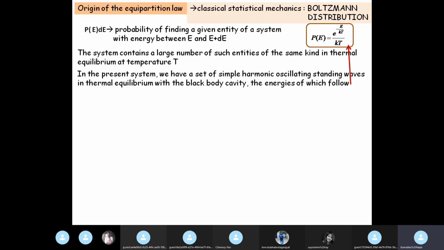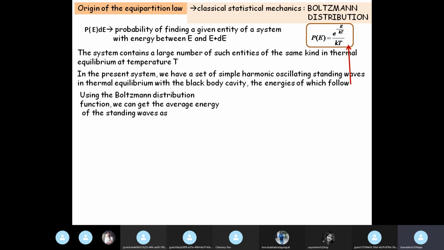So in the present system, we have a set of simple harmonically oscillating standing waves, which are in thermal equilibrium with the black body cavity, and the energy of these standing waves follows this distribution: the probability of finding a particular standing wave within the energy range E and E plus dE is given by this mathematical expression, e to the power minus E by kT, divided by kT.